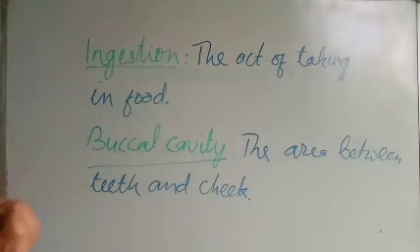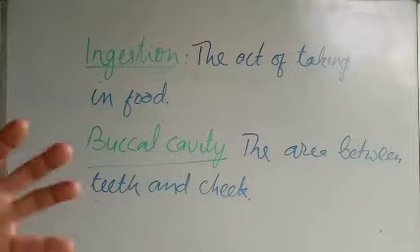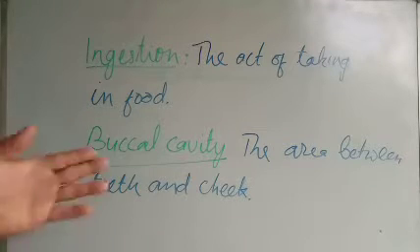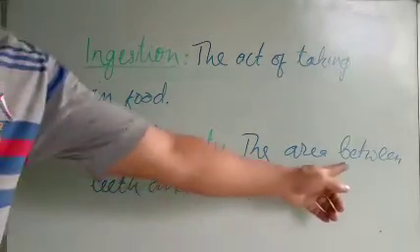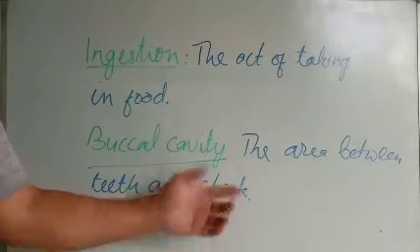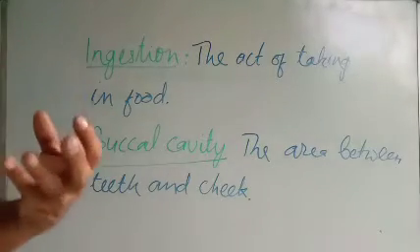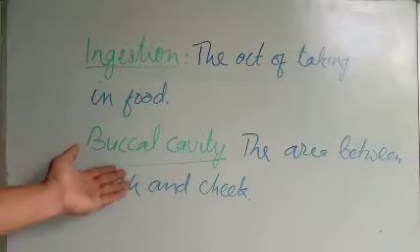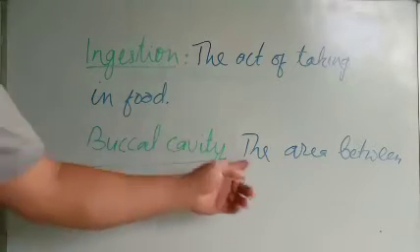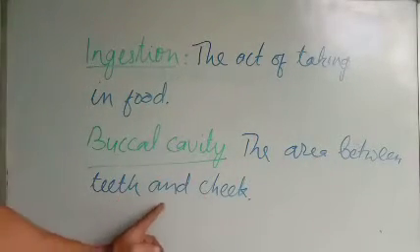During ingestion, our tongue plays a very important role for mixing up food, and our teeth play a major role for breaking the food into small pieces. And there is also one part in our mouth, in between the teeth and the cheek, where whenever we chew the food, the food is there and it mixes up. That is called buccal cavity. Buccal cavity is the area between teeth and cheek.